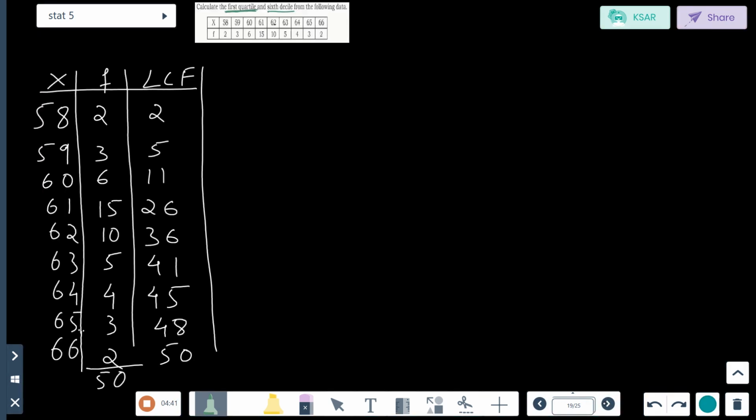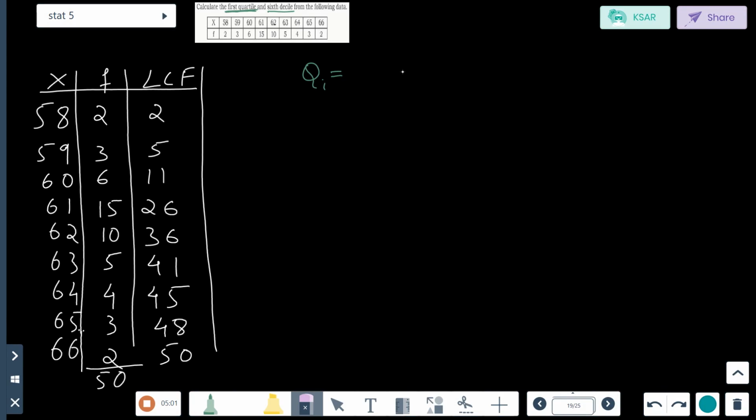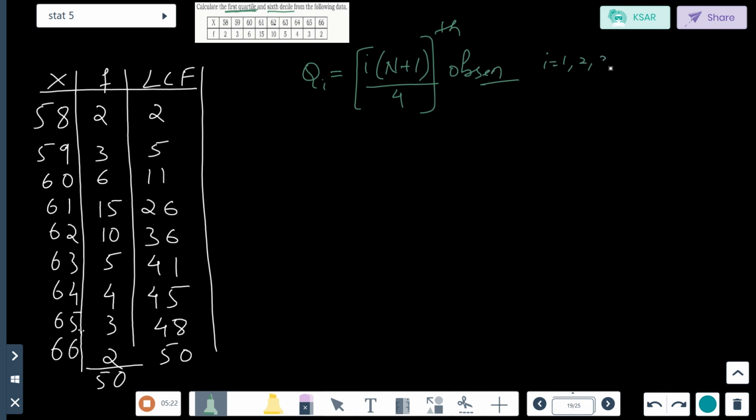Qi is equal to, same as the formula you wrote in ungrouped data, i into (n plus 1) divided by 4 observation, where i is equal to 1, 2 and 3.